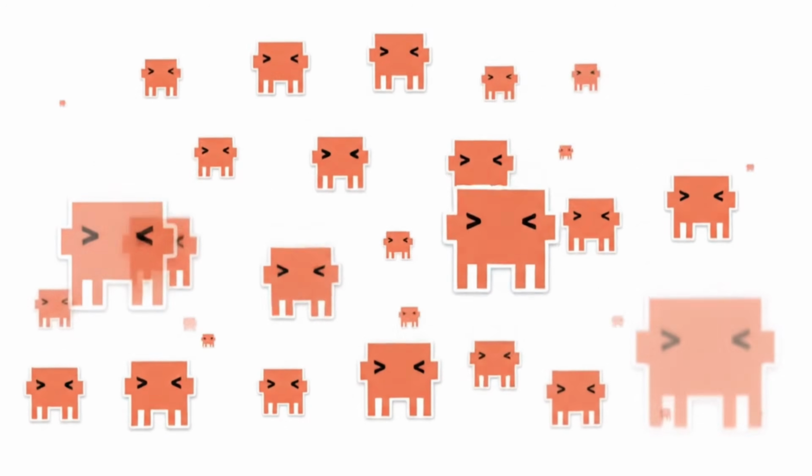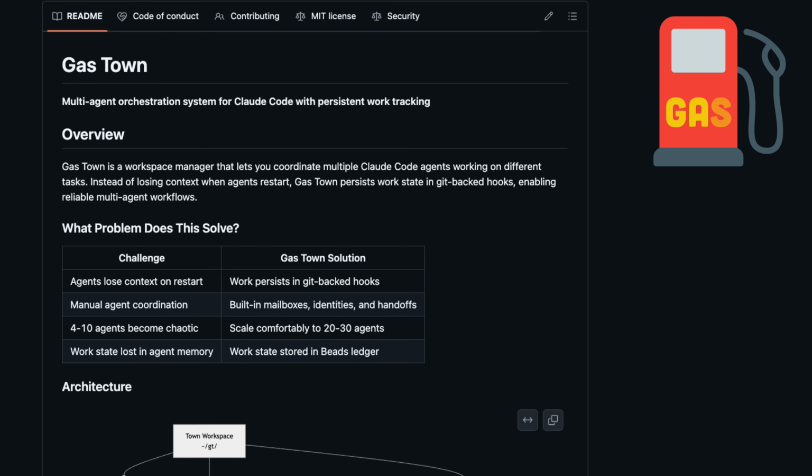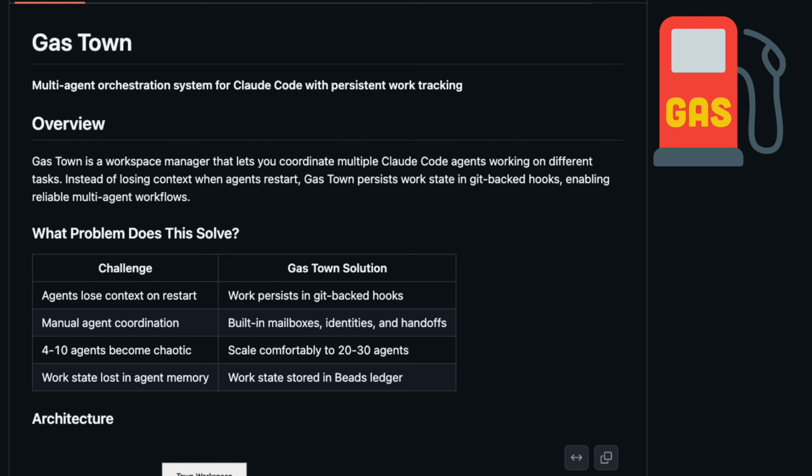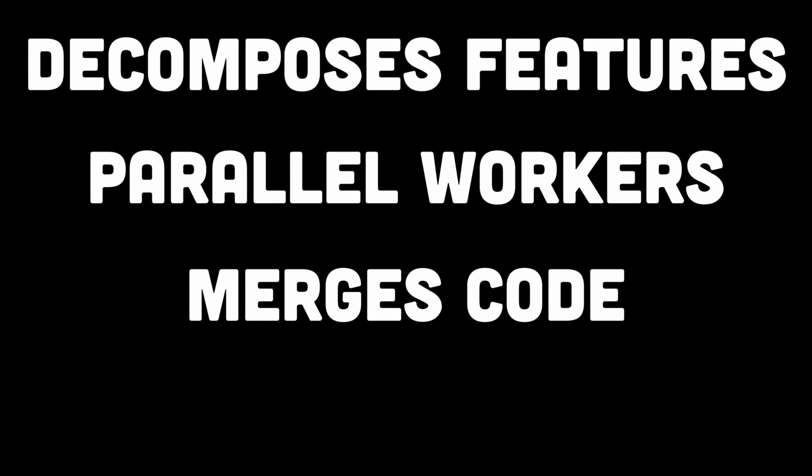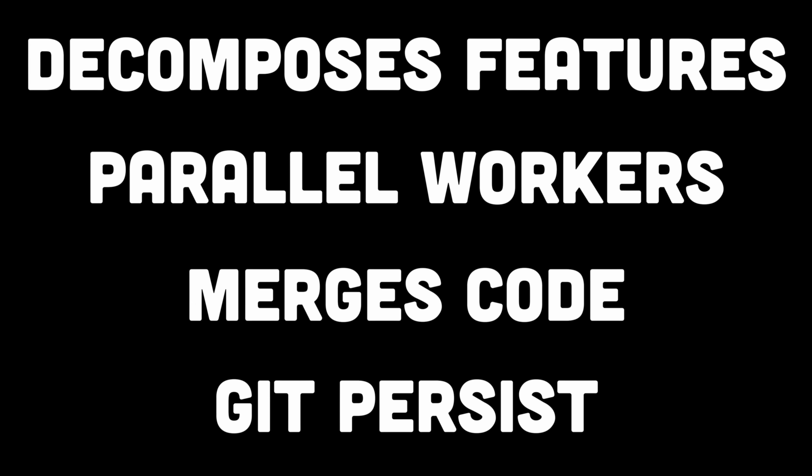Imagine if Claude Code wasn't just one assistant, but an entire team, 20, 30, or even 50 agents working in parallel, shipping features while you watch. This is Gastown. It's not chat with an AI, it's a factory. It decomposes features, assigns parallel workers, merges code automatically, persists everything in Git, and keeps running even if it crashes.